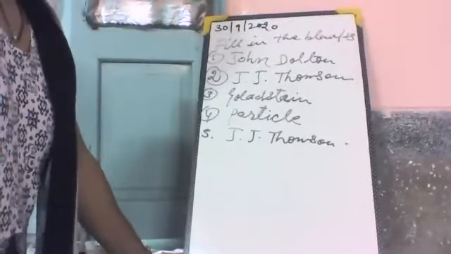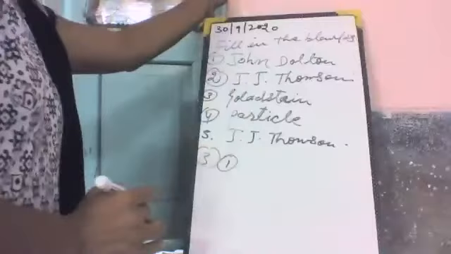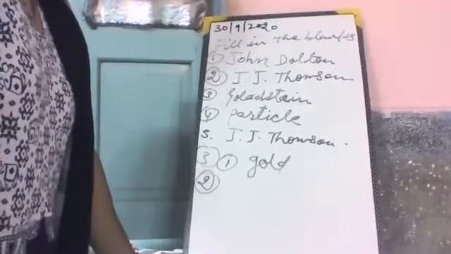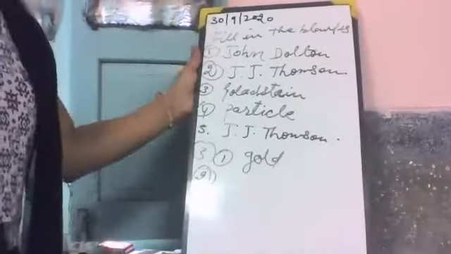What was the foil made up of? Gold. Then, why did most of the alpha particles pass straight?